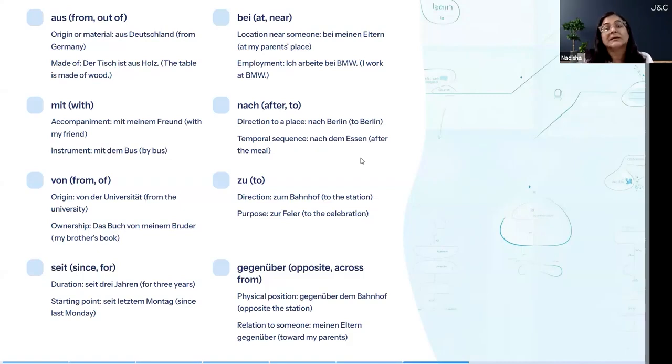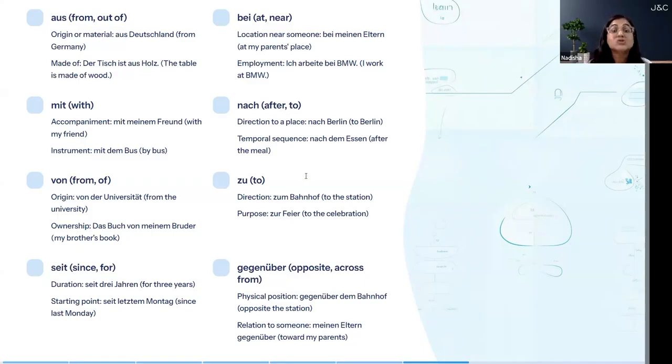Nach dem Essen. It is a dative preposition. It is making the noun next to it dative. That's why it is dem Essen. Das Essen is neuter. It is das Essen, and in dative, it becomes dem Essen.